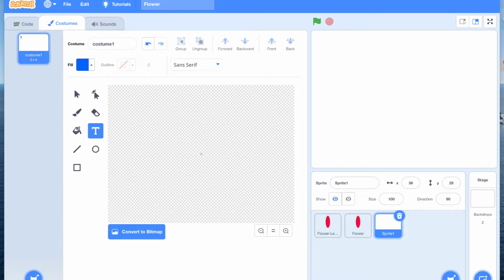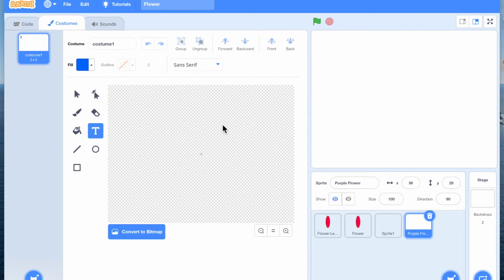Hi, we are going to draw a flower using the pen extension. So the first thing we're going to do is create a new sprite. When we click on this, a new sprite opens up. Let me name it something. So let's make a, what color flower? Let's make a purple flower.